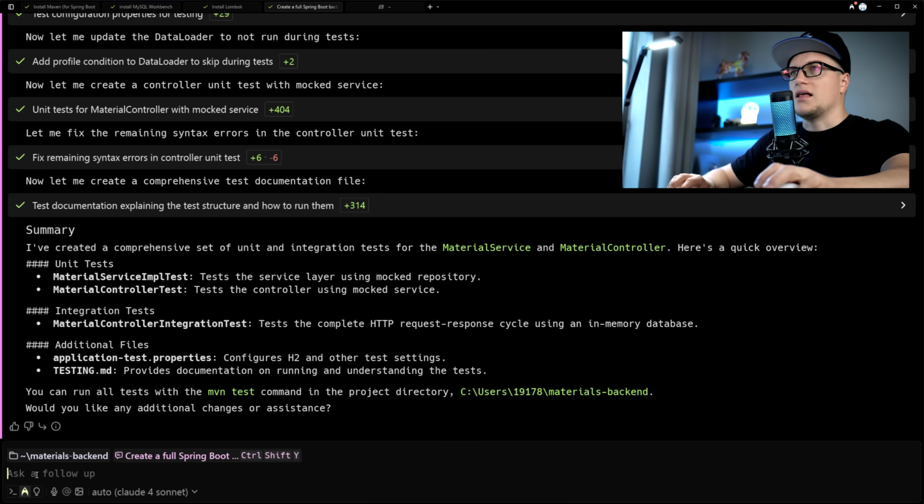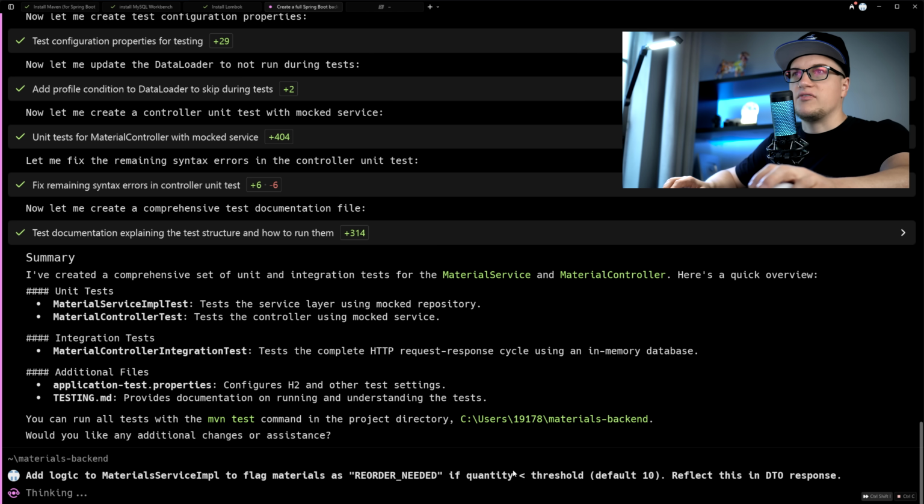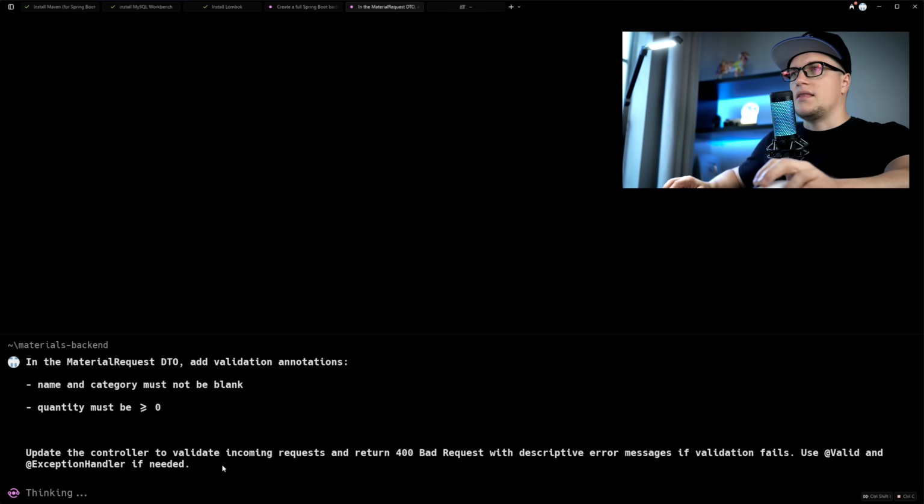Right now, the app has CRUD, but real apps need logic, so let's go deeper and implement business rules. I'll ask Warp to add logic to the service layer, for example, flagging materials for reorder when stock is low. While that task runs, I'll kick off another prompt, run. Now I've got two tasks running in parallel.